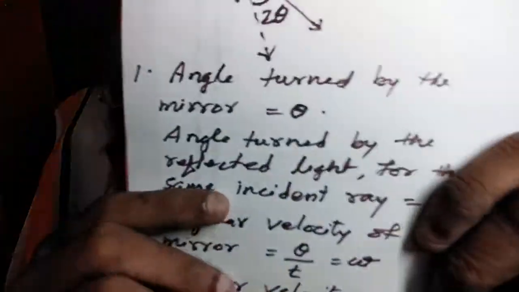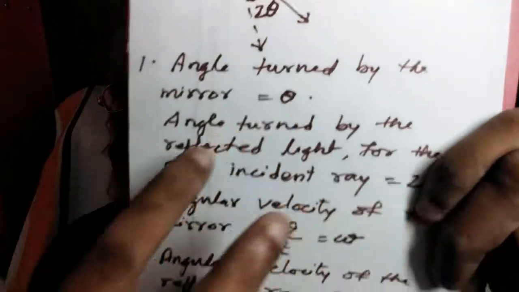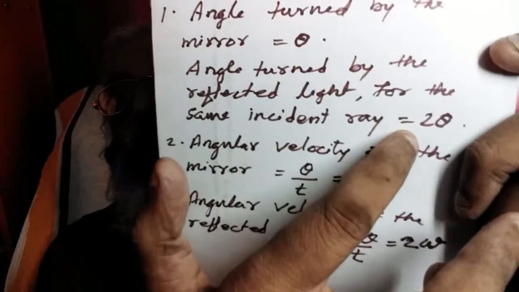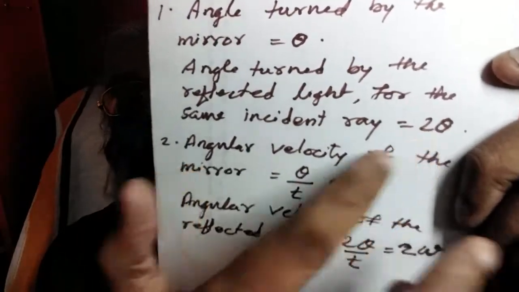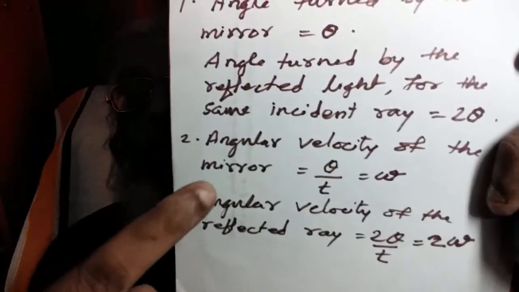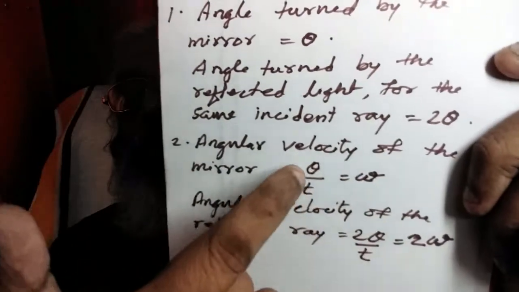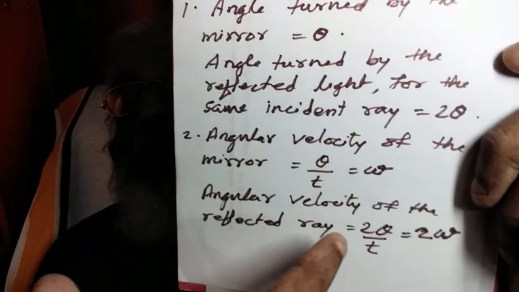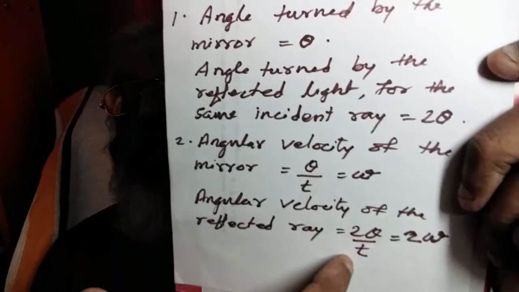Now, if the angle of rotation of the mirror is theta, then the angle of rotation of the reflected light is 2 theta. So what is the angular velocity of the mirror? Omega equals theta by t. Then the angular velocity of the reflected light will be 2 theta by t, that is 2 omega. So the angular velocity of the reflected light will be twice the angular velocity of the mirror.